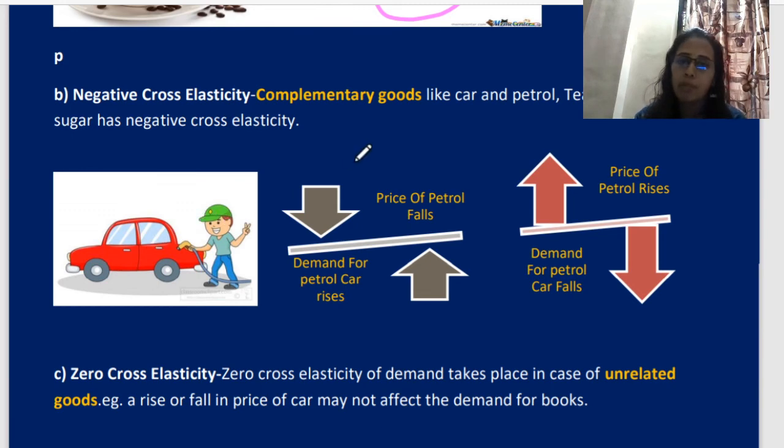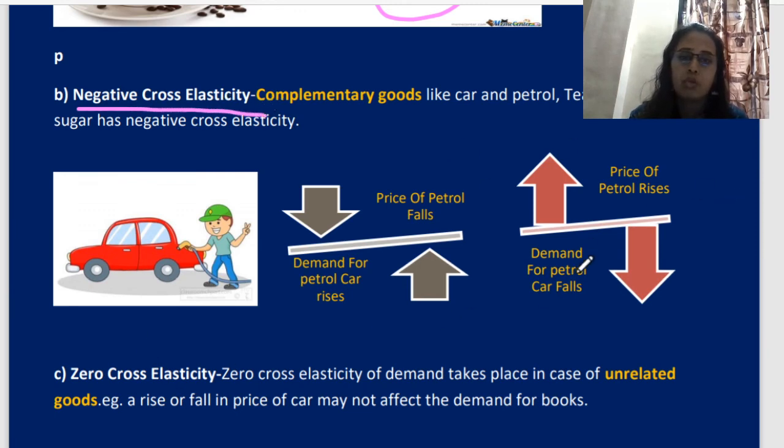Now you know complementary goods: you have to purchase a car. If you have purchased a car, then you have to purchase petrol. These are complementary. Now see, if the price of petrol is falling, which is highly impossible, but let's assume it, price of petrol falls. In this case, as petrol prices are falling, demand for petrol cars rises. Can you see the arrows? They are in opposite relation. That's why we are saying negative cross elasticity.